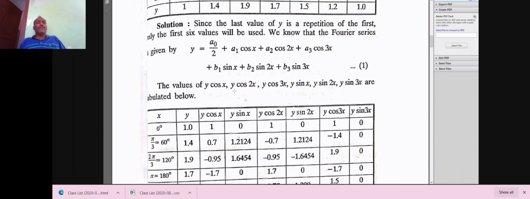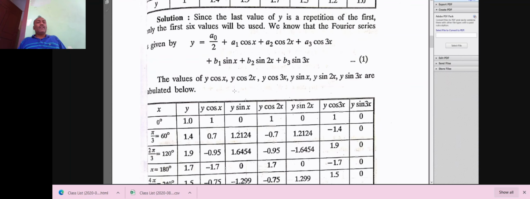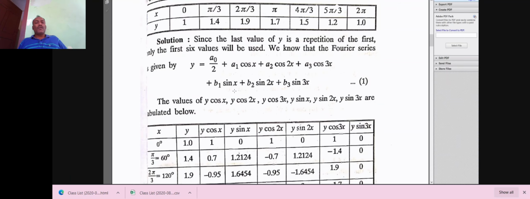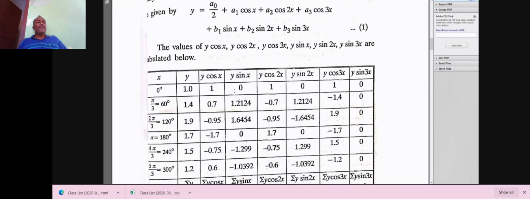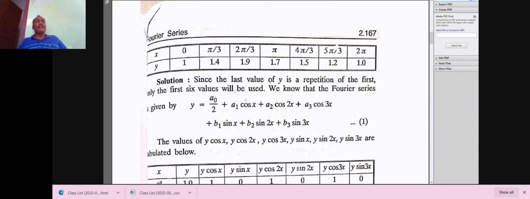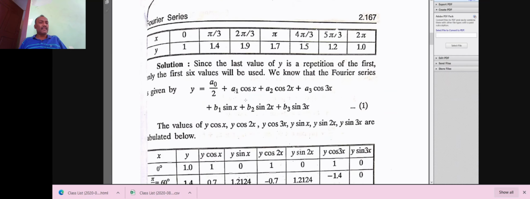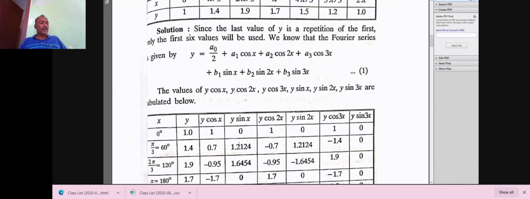These are the results we are going to find. Before that, we have to find a0, a1, a2, a3, b1, b2, b3. These are all constants we have to find. Therefore, the values of y cos x, y cos 2x, y cos 3x, y sin x, y sin 2x, y sin 3x are tabulated below. In the first column, the values are given in pi form.